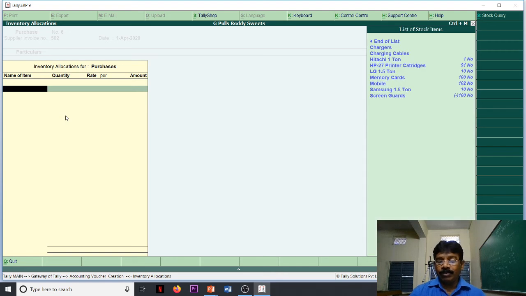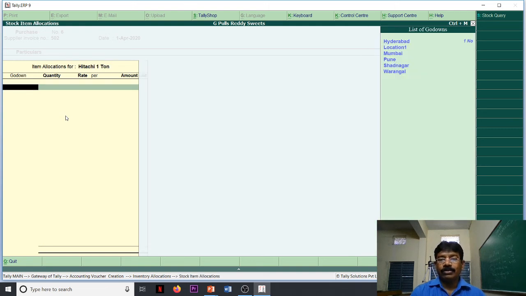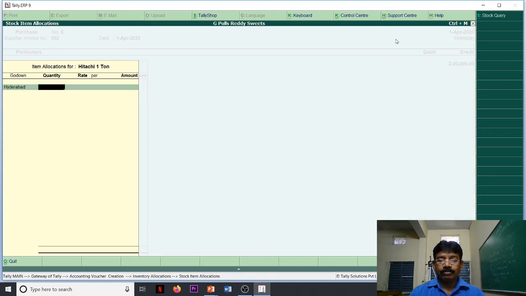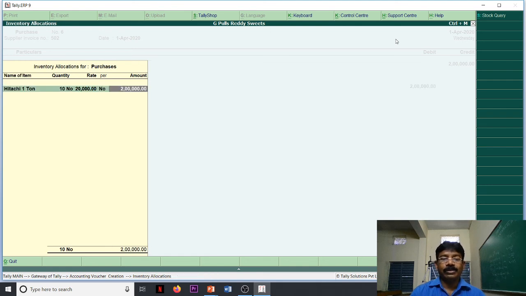Here I am having what I am going to purchase. Hitachi, LG is 20,000. Okay, right, Hitachi we will buy. Go down. 10 items quantity, 20,000. 2 lakhs amount is there now. 20,000, 2 lakhs.